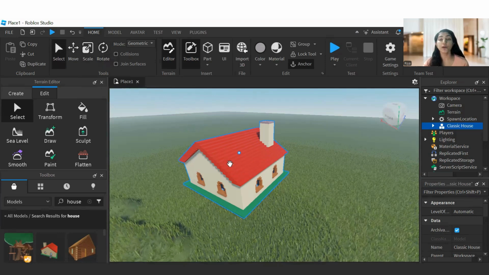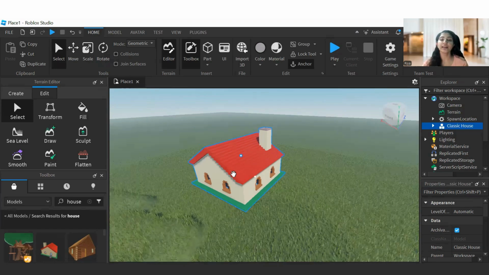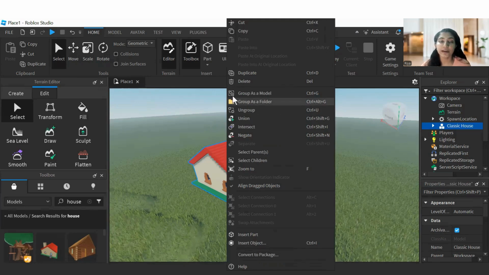Now I'm going to teach you how to duplicate. Duplicate means to make an exact copy. So how to duplicate? What you have to do is select that object. Click on that object, then right click on it. If you right click on it, you can see this pop-up is coming. Did you see the duplicate option over here?